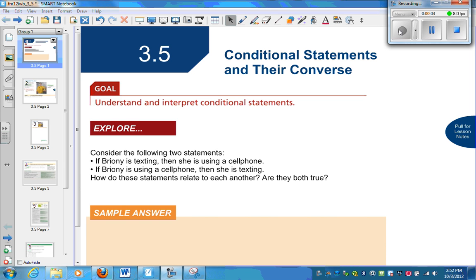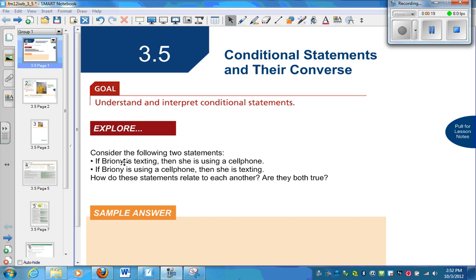Section 3.5, conditional statements and their converse. So consider the following two statements. If Brianna is texting, then she's using a cell phone. If she's using a cell phone, then she's texting. How do these statements relate, and are they both true?